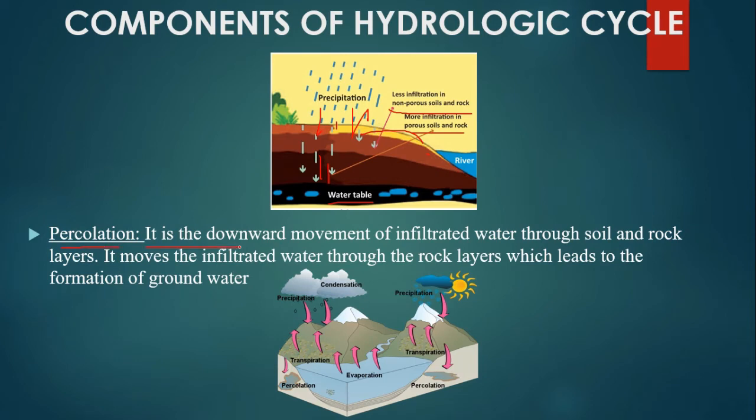It is the downward movement of infiltrated water through soil and rock layers. It moves the infiltrated water through the rock layers, which leads to the formation of groundwater. So when the rain falls on the ground surface, through infiltration, the water enters into the ground. It will be stored inside the rock and soil as groundwater.